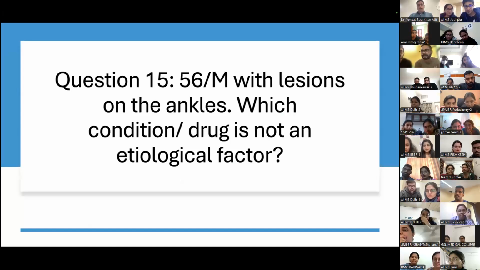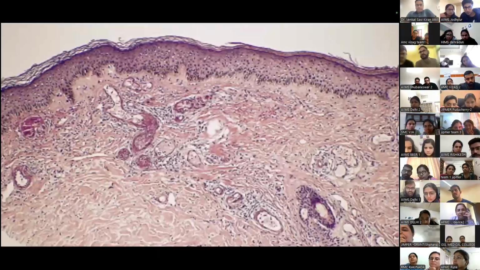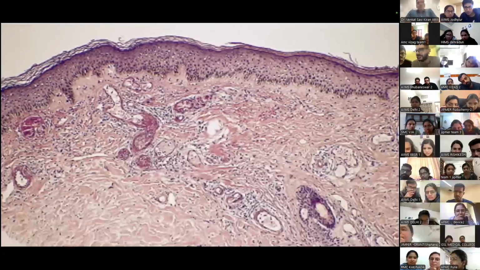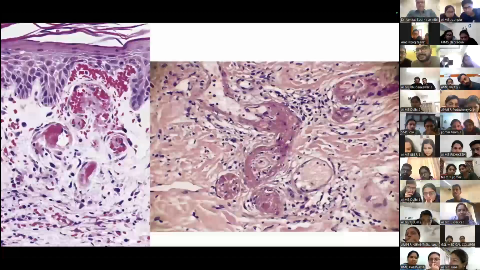Okay. Question number 15 is slightly more tricky, I guess. A 56-year-old male with lesions on the ankles. Which condition or drug is not an etiological factor? Okay. Clinical history is very important. In all my questions, clinical history is very important. So that's the histology. That's the first image. Okay. I'll give you a few seconds to digest the image, analyze it. And this is the second image.